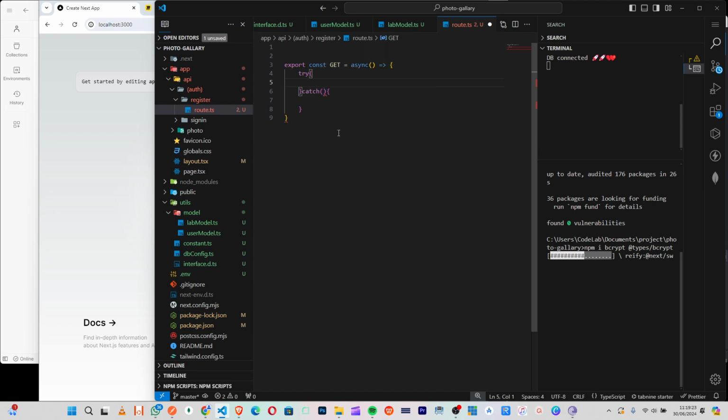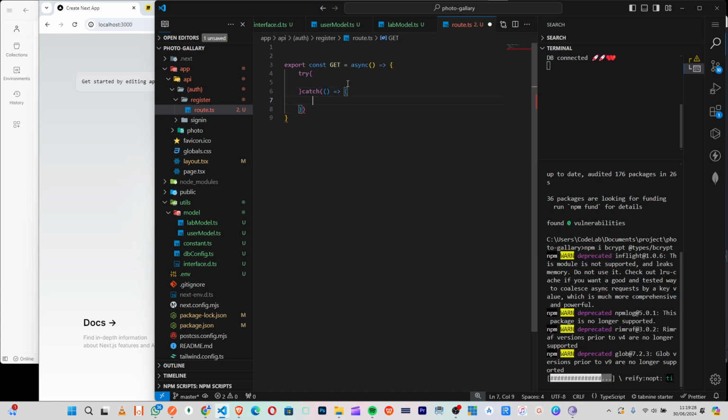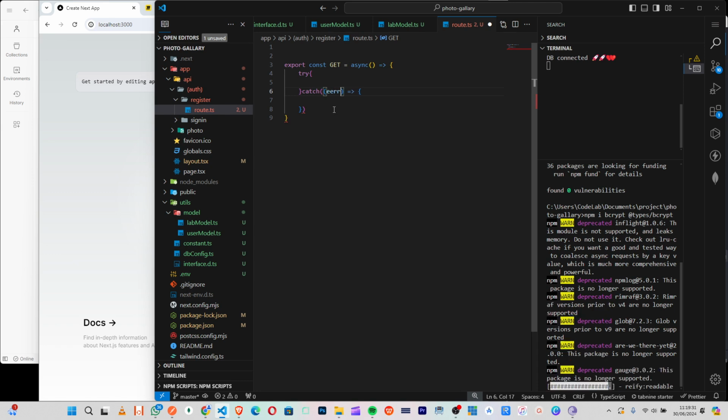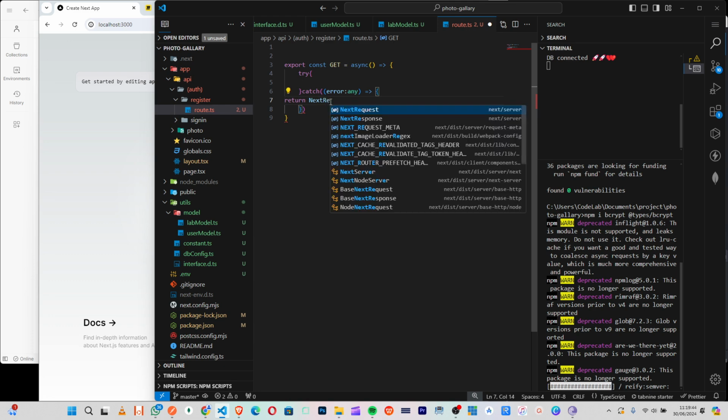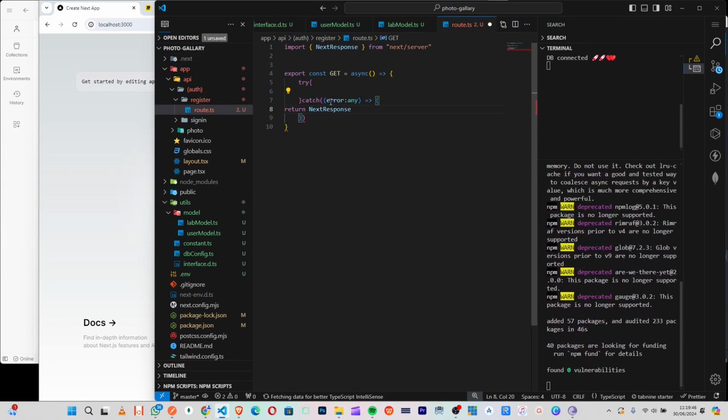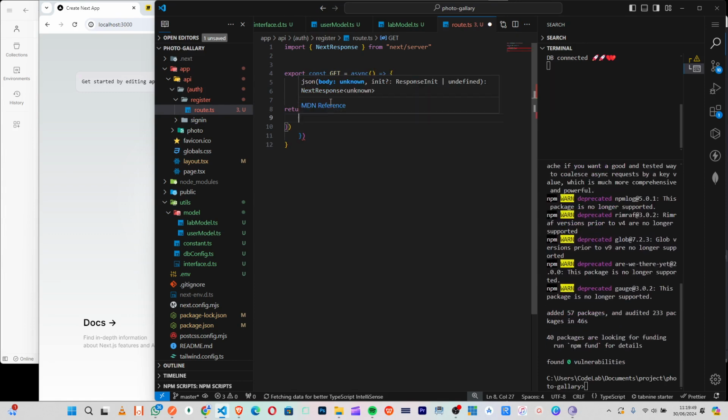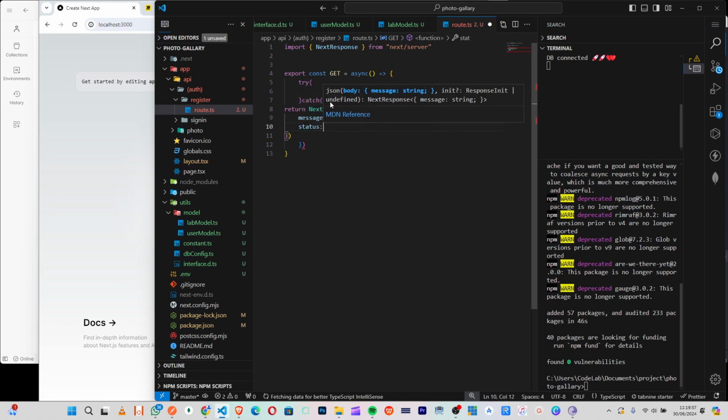Inside there, let's first of all say error and map it. So we will say return NextResponse.json, message, this one will be error, then status will be 404.